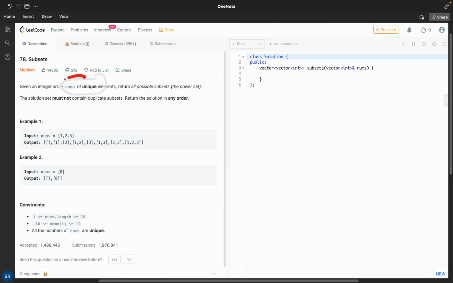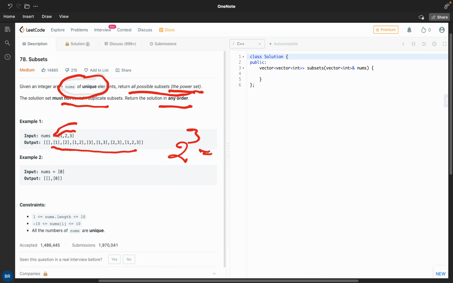Okay, we are given a nums array of unique elements. All are unique elements. We have to return all the possible subsets, which is known as the power set, and it must not include any duplicate subset, and we can return in any order. Like here, 3 elements are given, and we are returning 8 subsets, like 2 to the power 3.